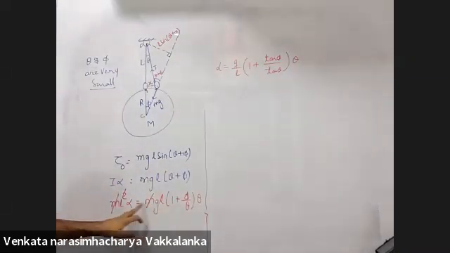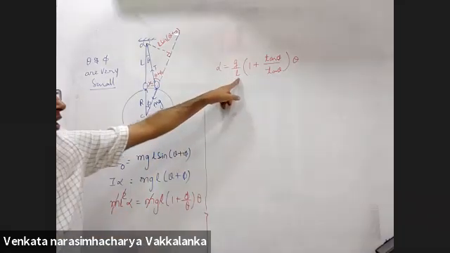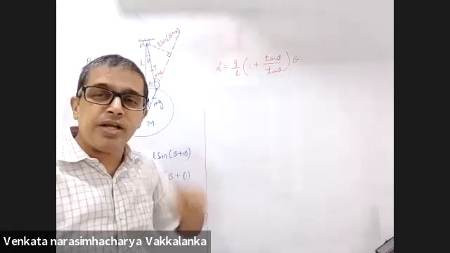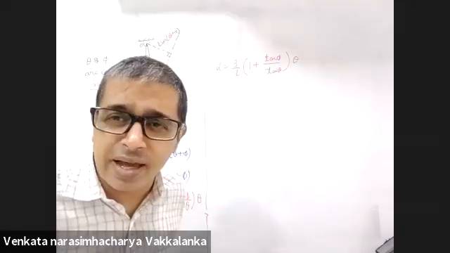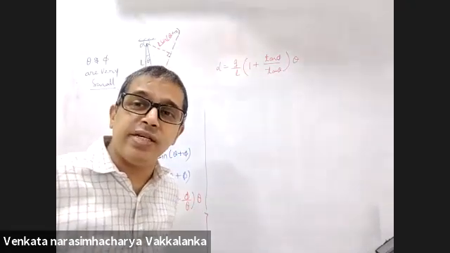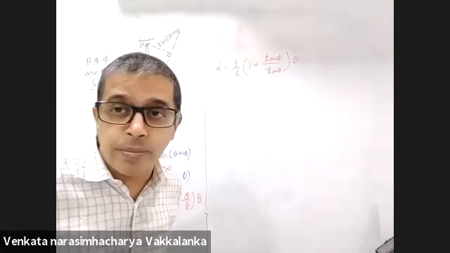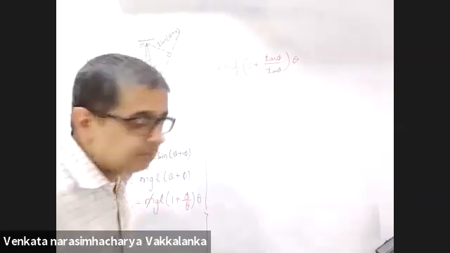What did I do? Cancelled out M, cancelled out L. I got L to the denominator. And phi and theta, I wrote as tan phi and tan theta. Whenever the angle is small, you were replacing tan theta with theta. Now I did the reverse. It should be acceptable. Yes, sir.